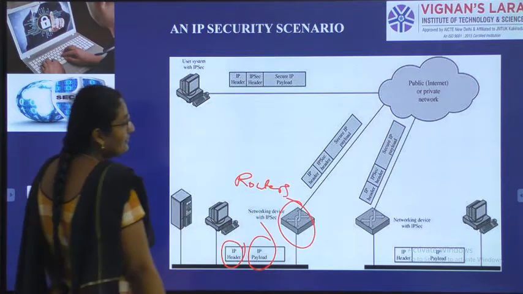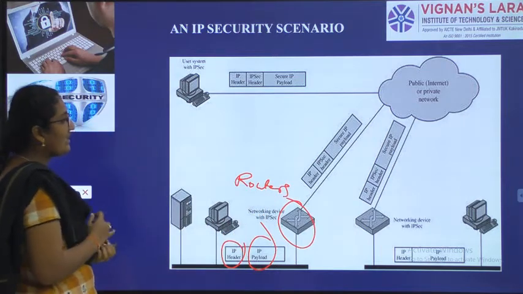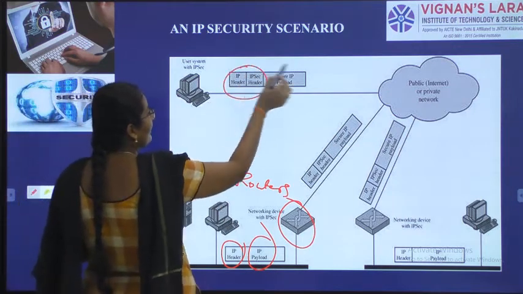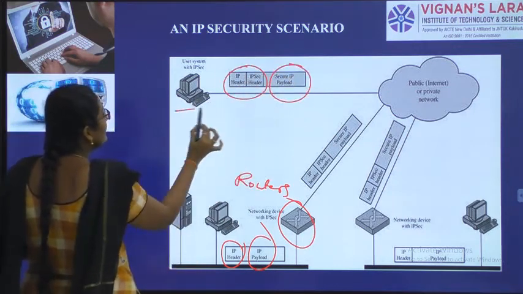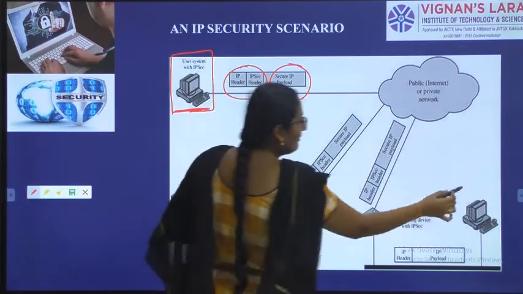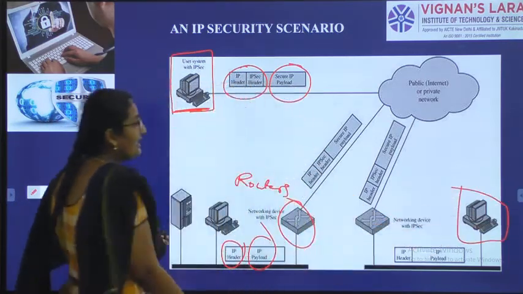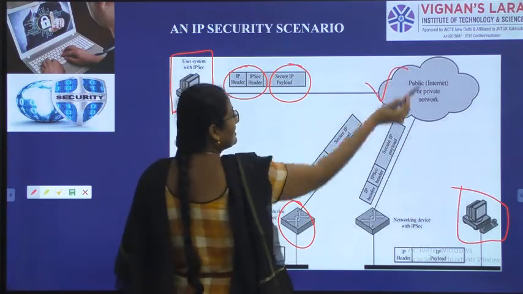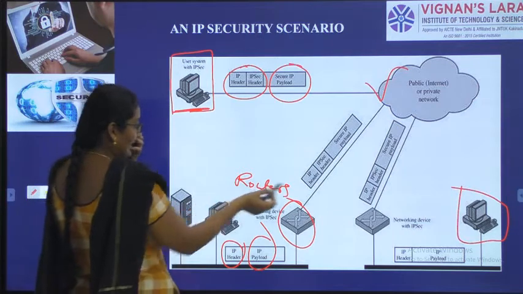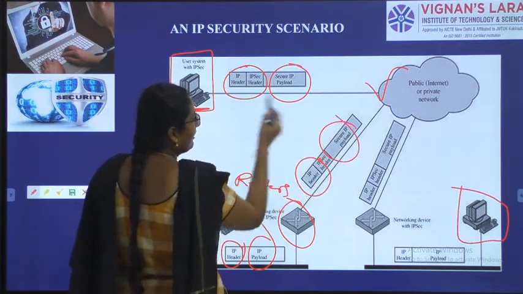In a network, we can use routers for data transfer. So the packet is divided into an IPsec header and IPsec payload. You can see the system here. We need to transfer data from one system to another, and for that we are using private networks, public networks, and routers. We have that packet in the form of an IP header and IP payload.